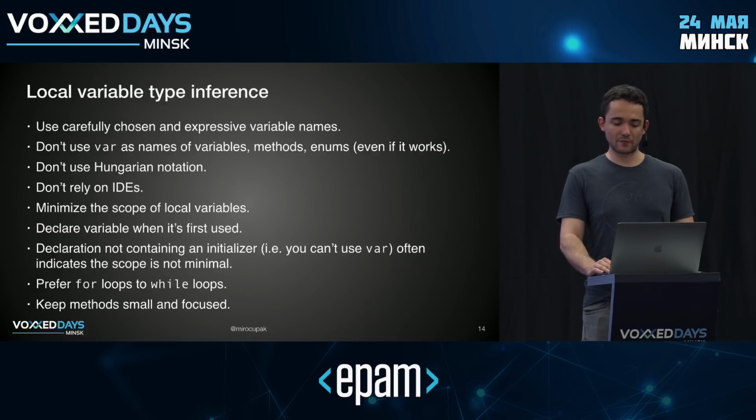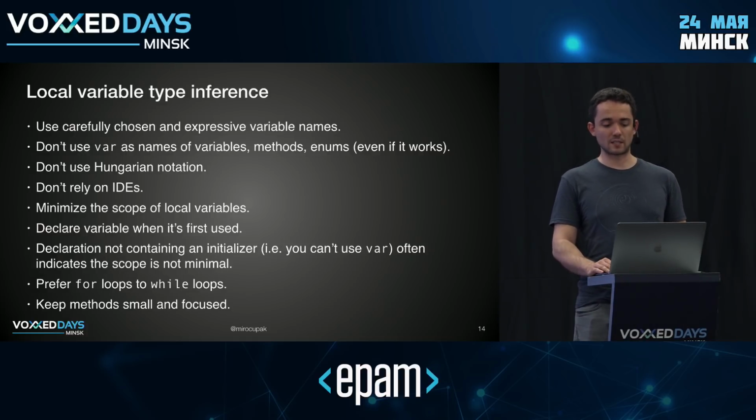A very good pattern for writing clean code is minimizing the scope of local variables, right? That increases readability, increases maintainability of your code, reduces the likelihood of error. And one technique for doing that is declaring the variable when it's first used, right? Because otherwise, it just distracts the reader. In fact, if you can't use var because you don't have an initializer, it might be a sign that you're trying to use it too early. So it might be an indicator of bad design. So just think about it.